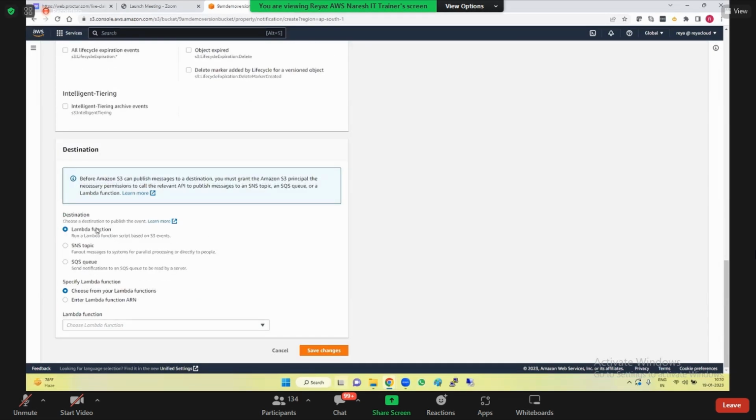And guys, destination, this is a certification question. In S3 event notifications, what are the destination options you have? Lambda function, SNS, SQS. Please write down. That's a certification question. In S3 event notifications, what are the destination services? Lambda, SNS, SQS.